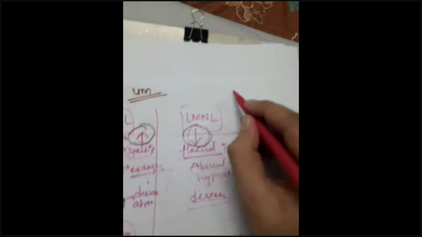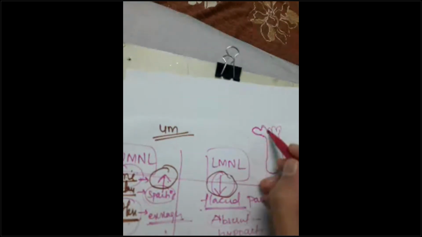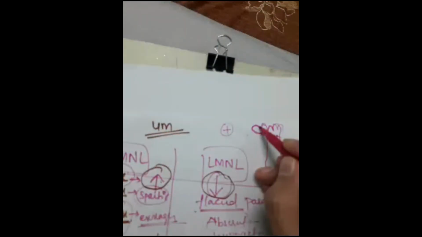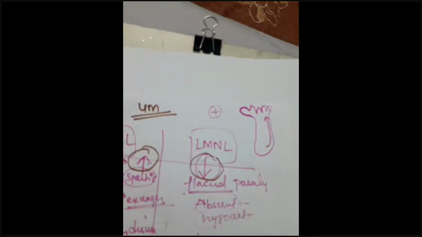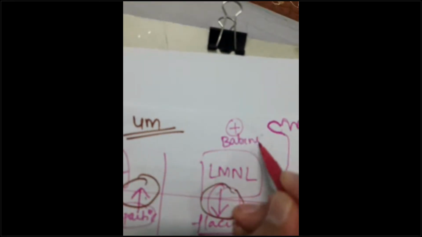Now, what cutaneous reflexes? If this is my lower limb, this is my foot, this is the sole, this is my great toe, these are my other toes. Normally if I stroke with a pen or something here, there will be something known as dorsiflexion of great toe. Okay, this is normal. If upper motor neuron lesion is there, this type of reflex will not be there. Another type of reflex will be there, that is known as Babinski sign.